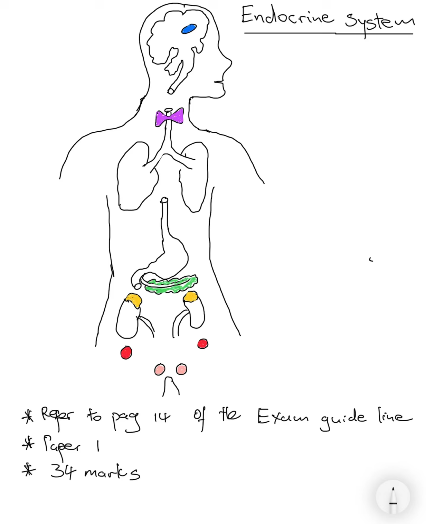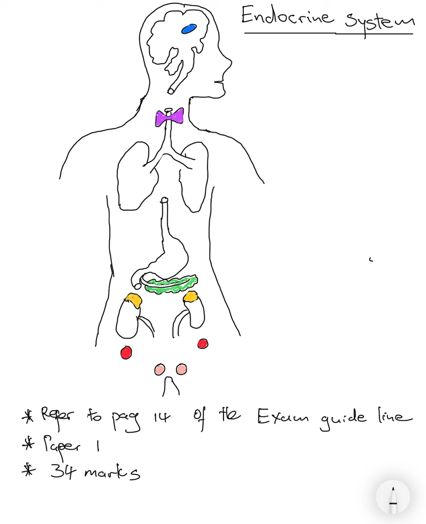Let's look at the following topic, the endocrine system. Firstly, you need to refer to page 14 of the exam guideline. Remember, the exam guideline is your life sciences Bible. Every time you are studying a topic or preparing for class, refer to the exam guidelines so you know very well what you need to cover on that particular topic.